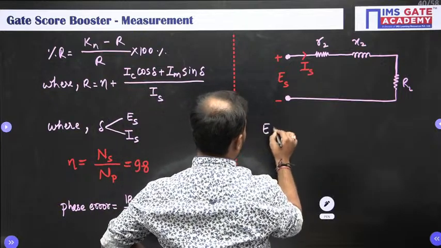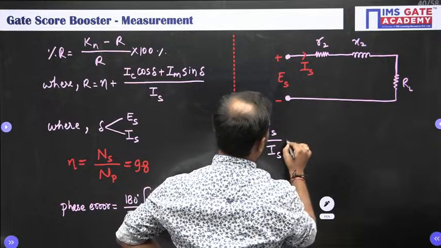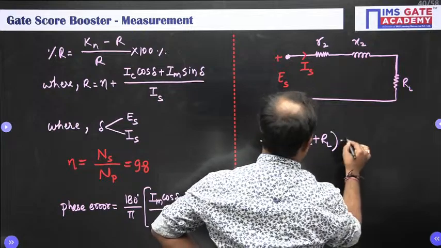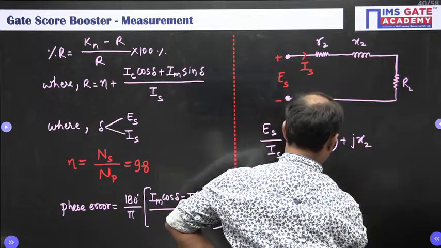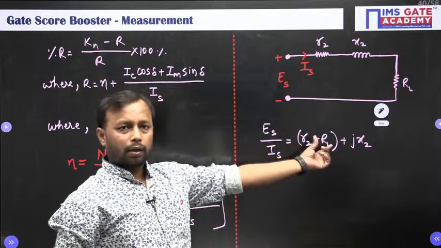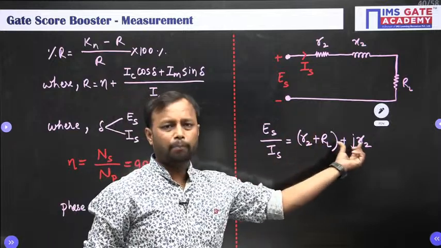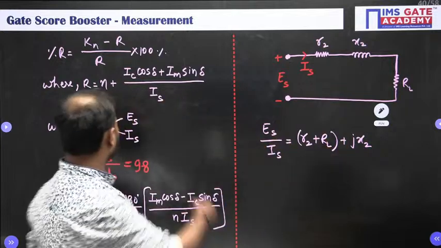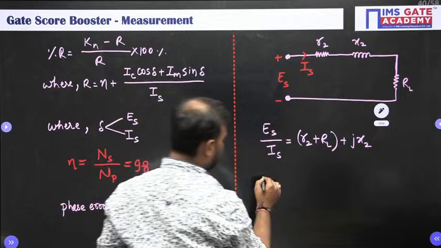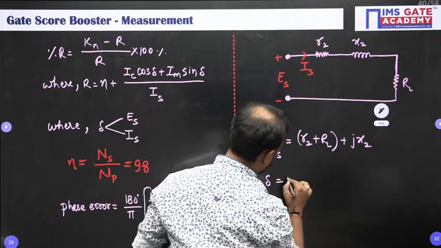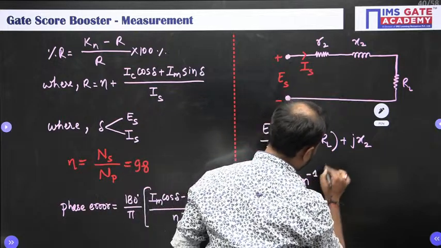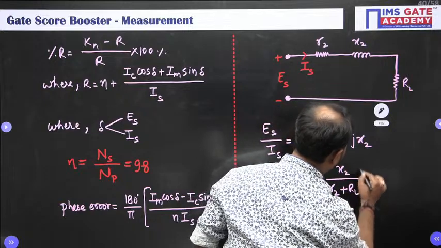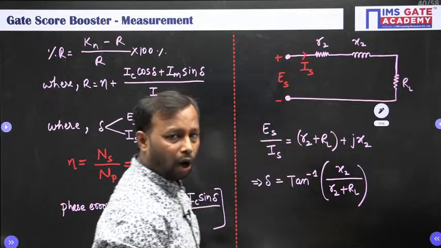ES by IS is equal to R2 plus RL plus jX2. The angle of this is nothing but the overall impedance angle, which is del. So del is tan inverse of X2 upon R2 plus RL. We have all the values except RL. So how can we get RL?